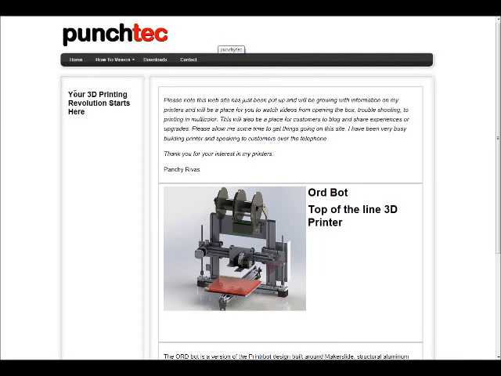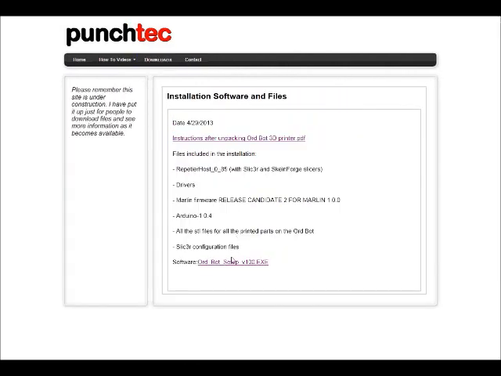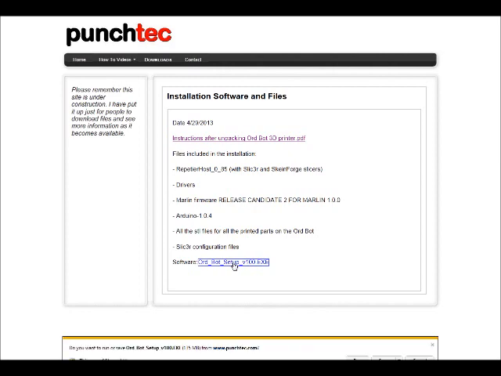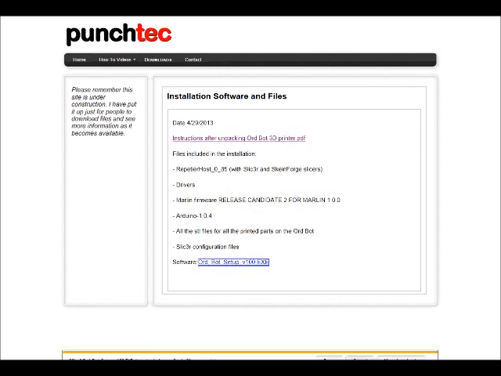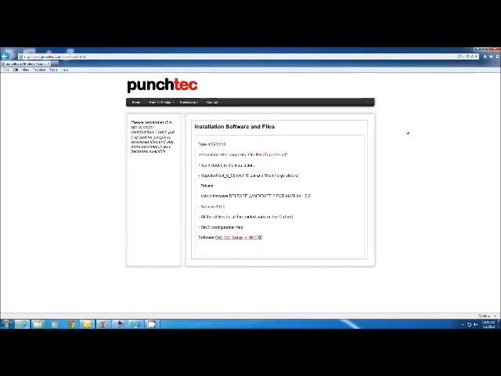The first thing you'll want to do is go to punchtec.com to download the software. Once you're there, click on Downloads. Down here at the bottom you'll see Software. Click on that to download this file, and then click Run. This file that we're downloading will install all the software that you need for your printer.